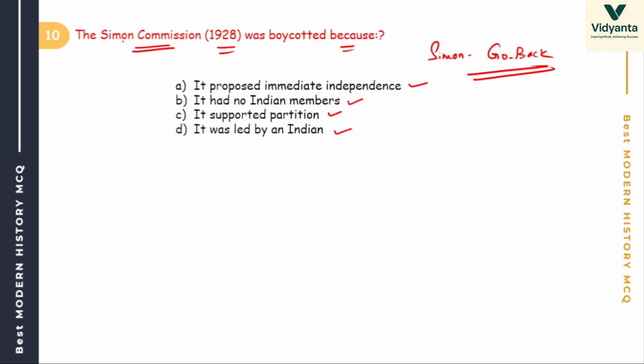Acha, what do you mean by Simon Commission? The Simon Commission, set up by the British to review the constitutional reform, had no Indian member. The answer is no Indian member. All 7 members were British. Okay.